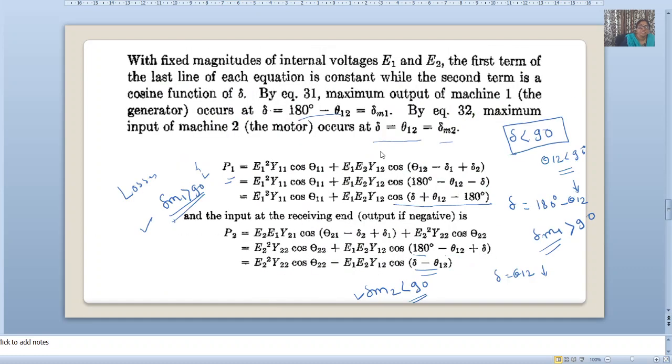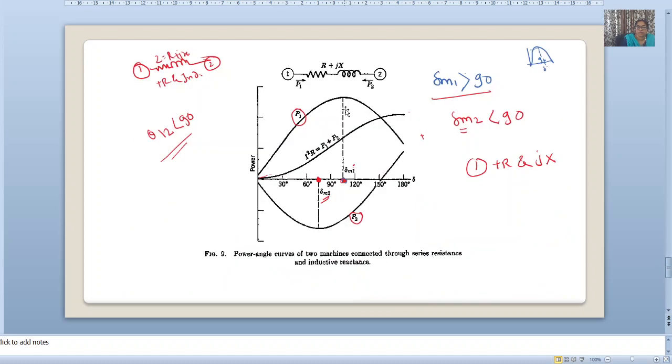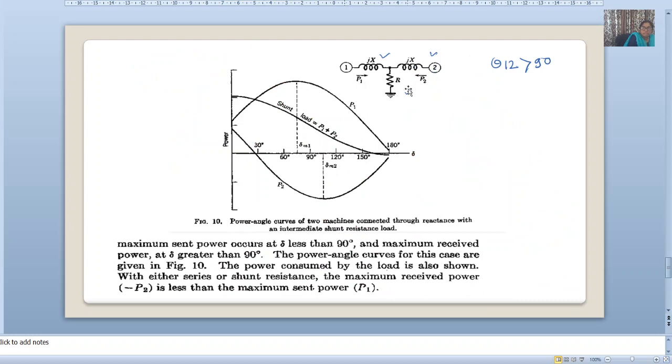If I'm putting this in this equation, 512 greater than 90, what is our del? Del m1 is 180 degree minus 512. Okay, I will write here. Del m1 is 180 degree minus 512.